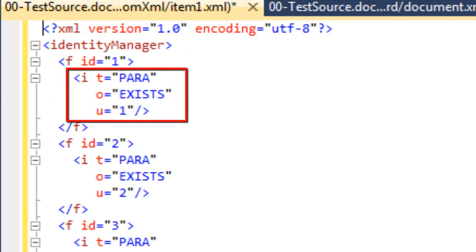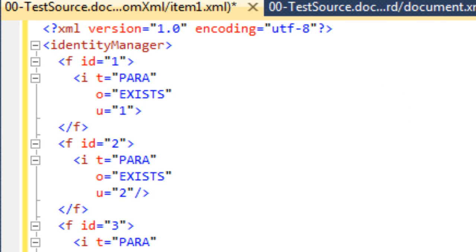And here we can see there is a content item, denoted by this I element, and this content item is a paragraph, and it has a content item ID of 1. This U down here is a unique ID for every content item. You can have just about anything you want inside of this unique ID. Further, you can put any additional XML as a child of this I element that you want to.